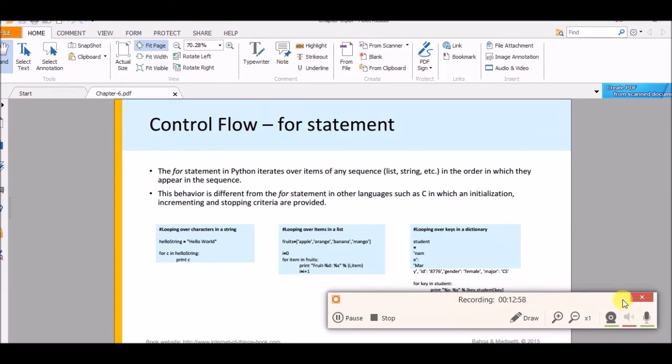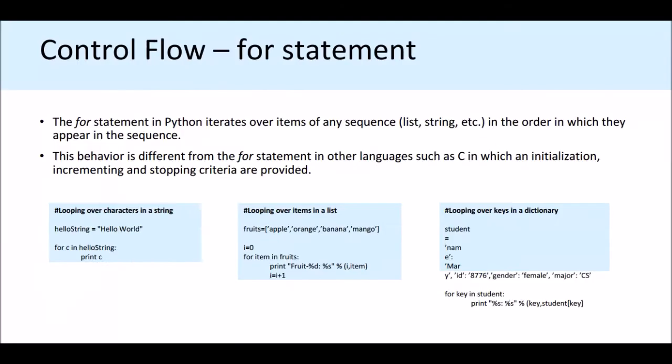Right, so we have another example like fruits, the list fruits: apple, orange, banana and mango. So I start with i is equal to 0 because all the lists are indexed from 0, 1, 2, 3. So for item in fruits, print fruit i and all the things, and i is equal to i plus 1. I told you in C programming, i is equal to i plus 1. The first i is equal to 0.